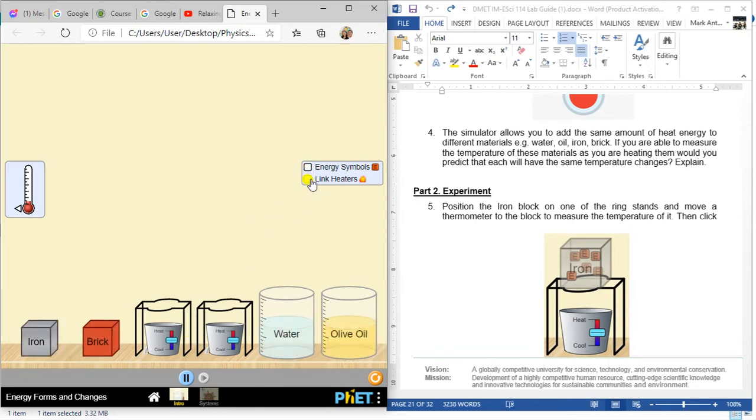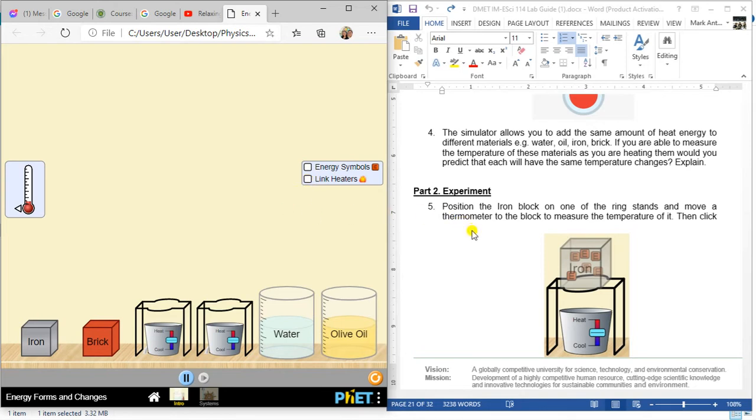And then for the link heaters, if you activate this, it means you will be able to increase the temperature or toggle the heaters as a single unit, meaning they are not separate. You can use it when toggling. Let's say if I toggle the right heater, the other toggles too. This is useful especially if you are going to experiment on materials at the same time. As the name says, link heater, you link the two heaters.